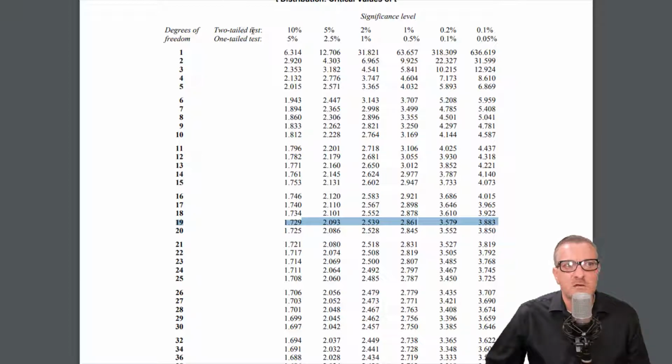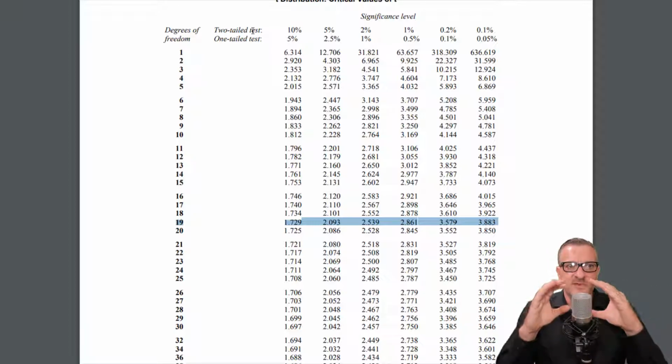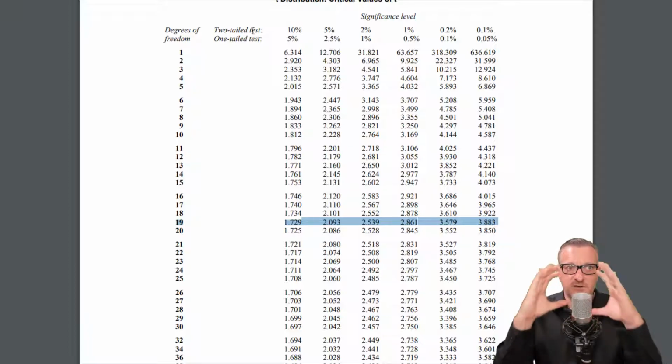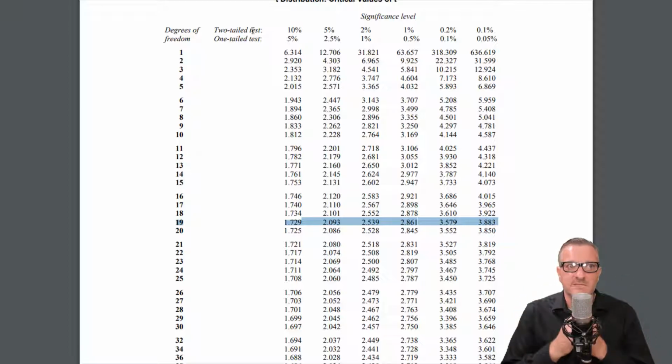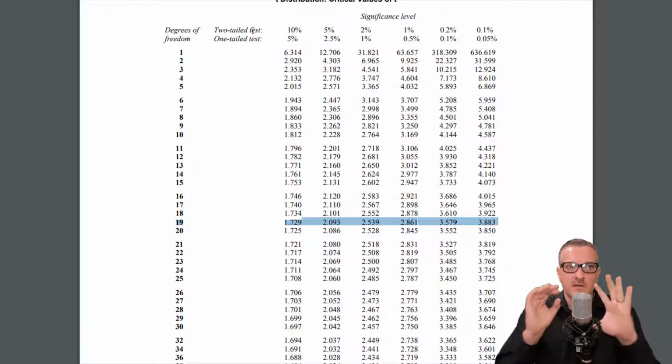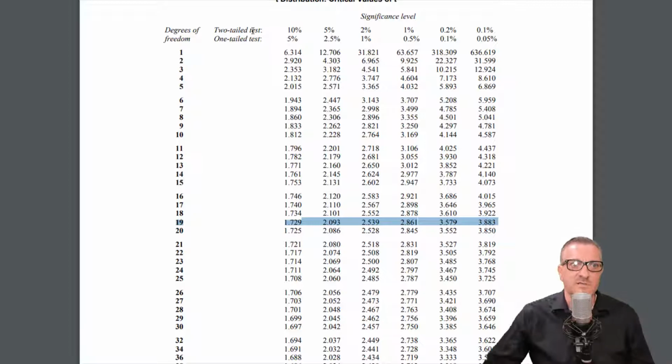Now, confidence intervals are usually written in the large space, the beta space, the big part underneath the curve. But the way the t table is laid out, it makes you select the alpha portion, which is the little tail part. So if we're looking for 99, we're going to look for a two-tail 1%, because we have 99%, which is our beta.